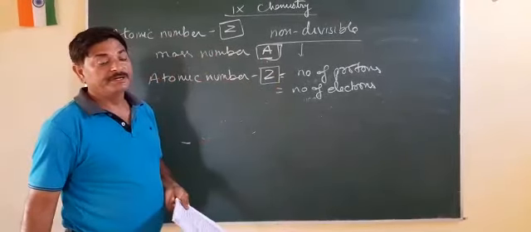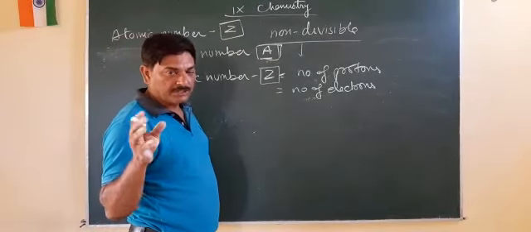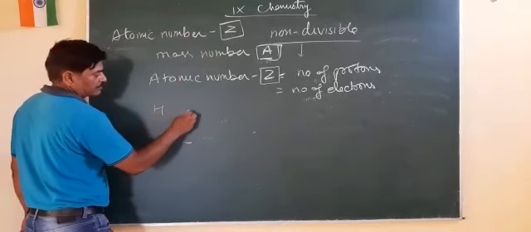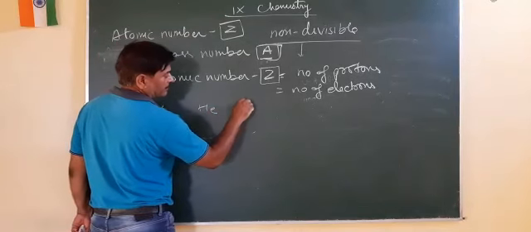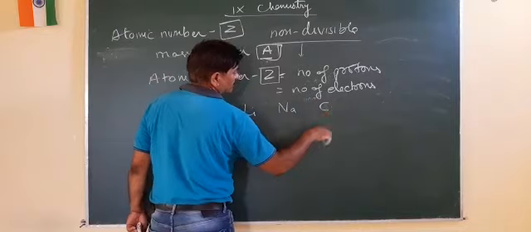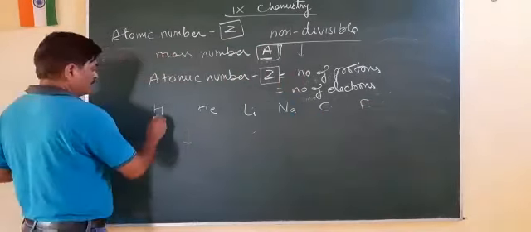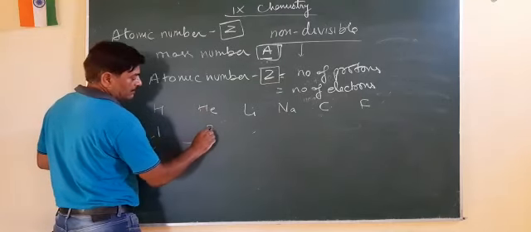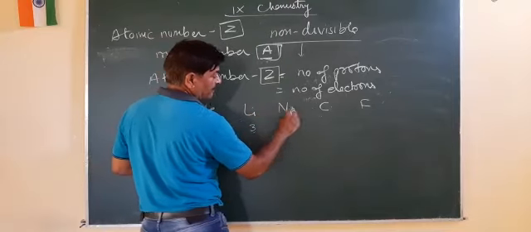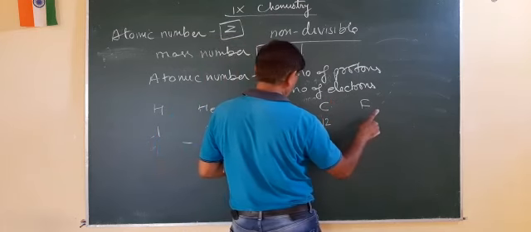Now, every element has a different number of protons present in an atom. Protons are never equal in all the elements. If we check certain atoms, we take hydrogen, helium, lithium, sodium, or carbon. We will take an example of fluorine. Hydrogen has only one proton, helium has two protons, lithium has three protons, sodium has 11 protons, carbon has 12 protons, and fluorine.